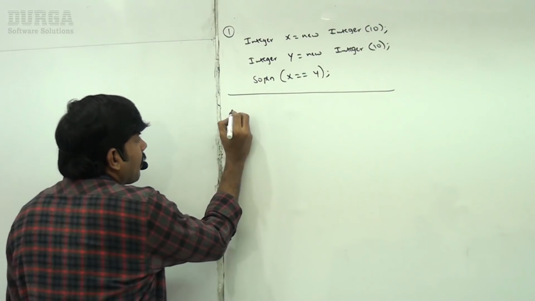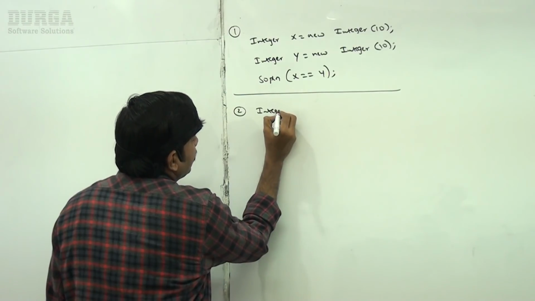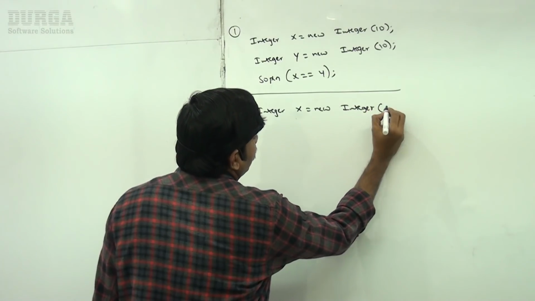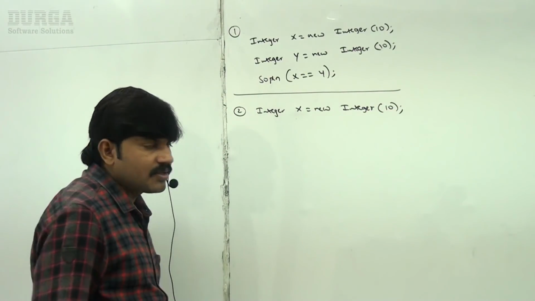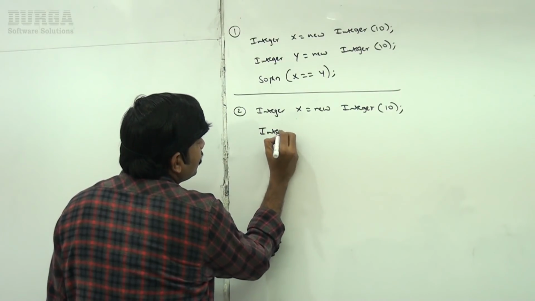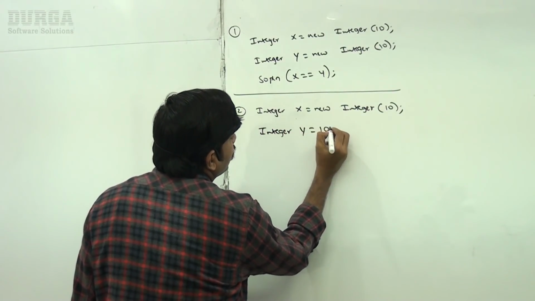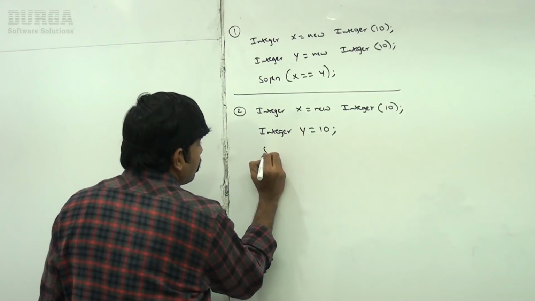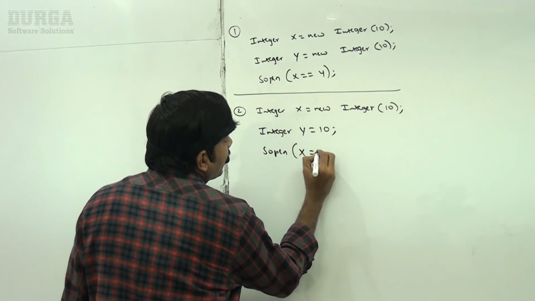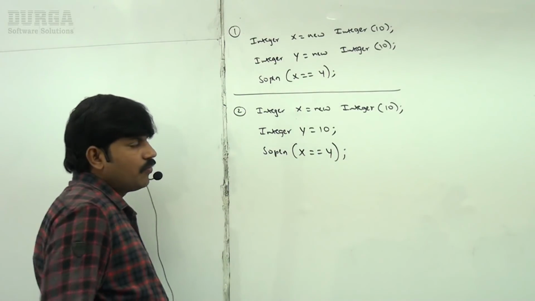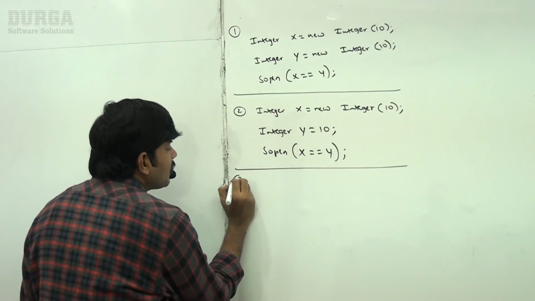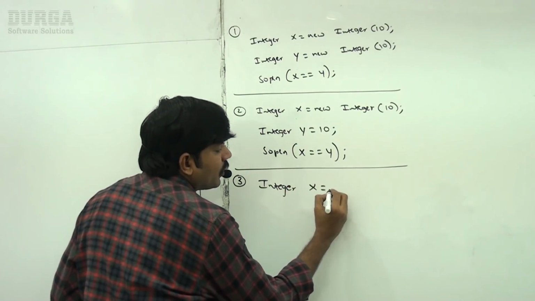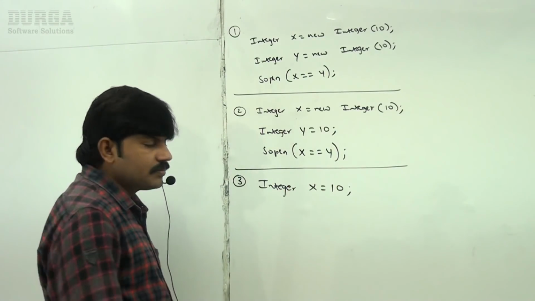Now I am taking Integer x = new Integer(10); and Integer y = 10. One is a new operator, second one is the AutoBoxing concept. Now System.out.println(x == y). What is the answer, sir?